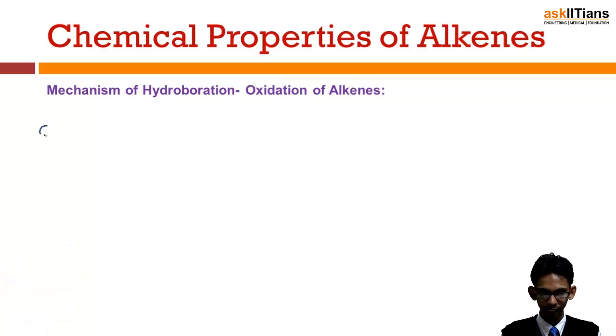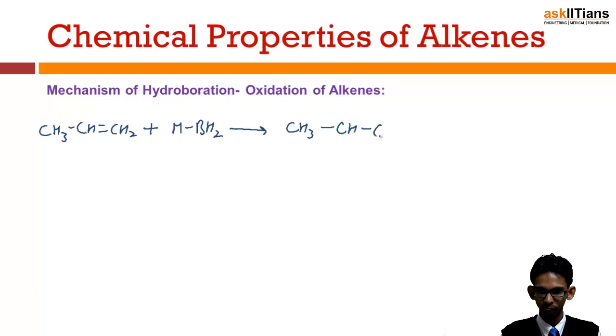Actually this is the alkene molecule. First of all it is reacted with HBH2, that means it is reacted with BH3, and the product formed is CH3 CH CH2 with H and BH2.